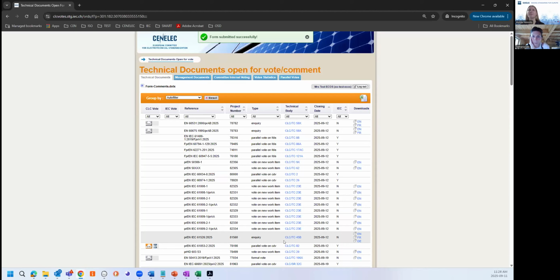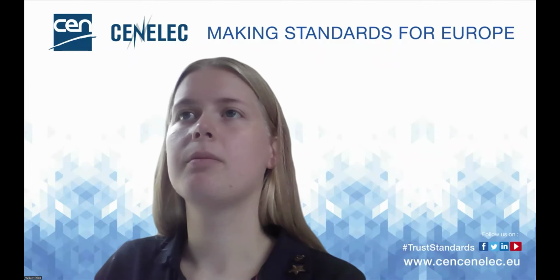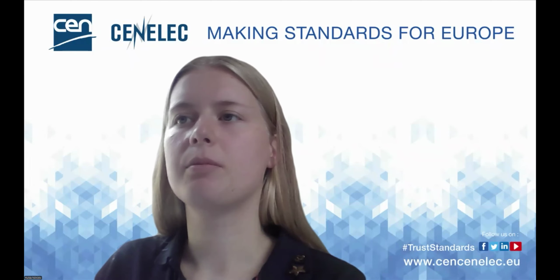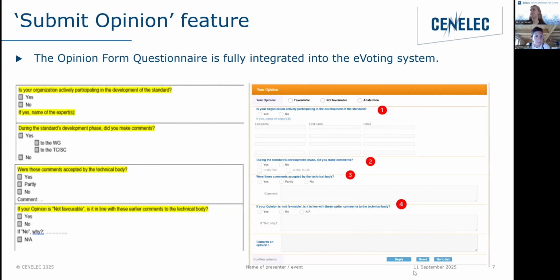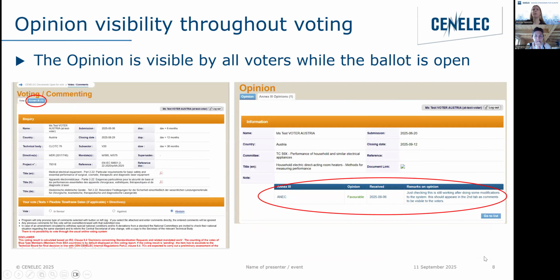Could you then go back to slide 8? Yes, I will share my screen. No, I don't see slide 8, the next one. This one? Yes. On the right, I was a bit lost. This is again the view that a voter has, right? Yes.